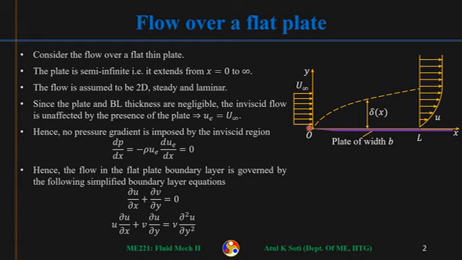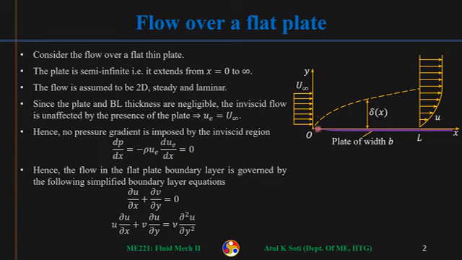So we are considering free stream flow over a flat plate. The assumption about the plate is that it extends towards infinity. So this plate is semi-infinite, extending from 0 to plus infinity. And on the left side, there is free stream flow. Uniform flow is coming with a velocity of u infinity.